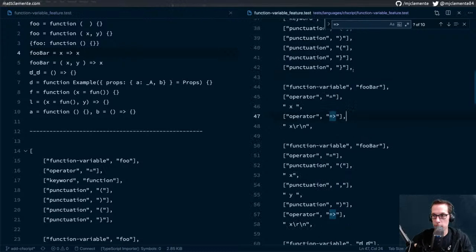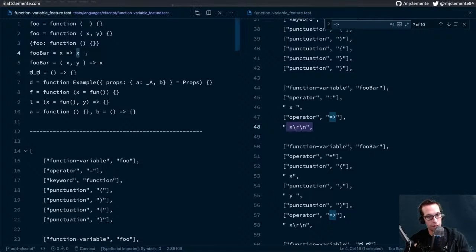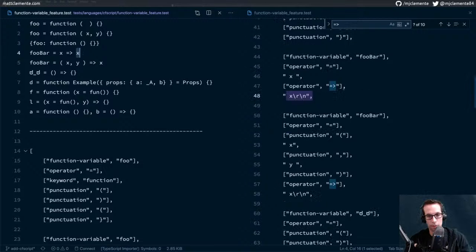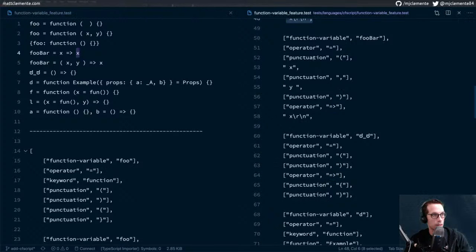Sorry for mumbling over myself here. This arrow function being captured as an operator matches JavaScript, and as does this XRN, which is just the X is the end of the string, and that's probably some type of a new line. Matches JavaScript. I'm fine with that. All right, so we'll close this. I think that was where I started running into things where I wasn't sure about.